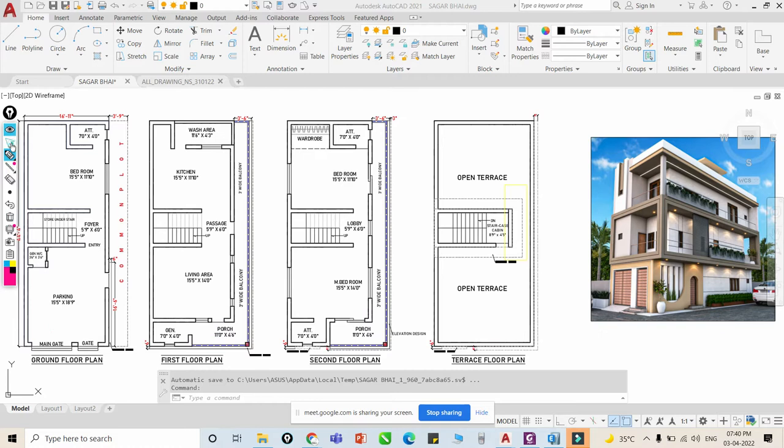So my first question to all of you: once we get this architectural plan, what do we have to do? Can anyone tell me what is the next step once we get this architectural plan? Guys, please unmute yourself and just let me know whatever you know.